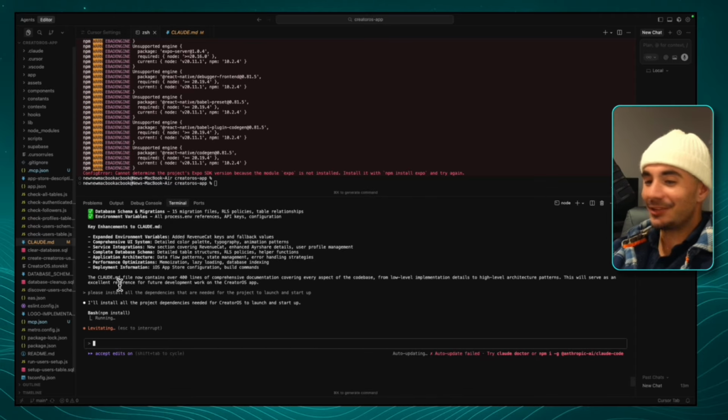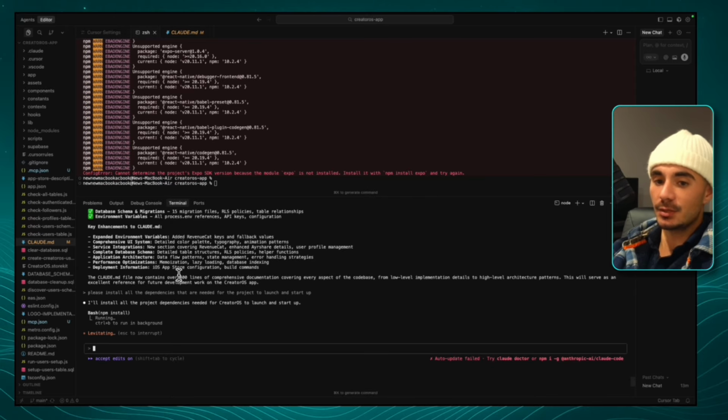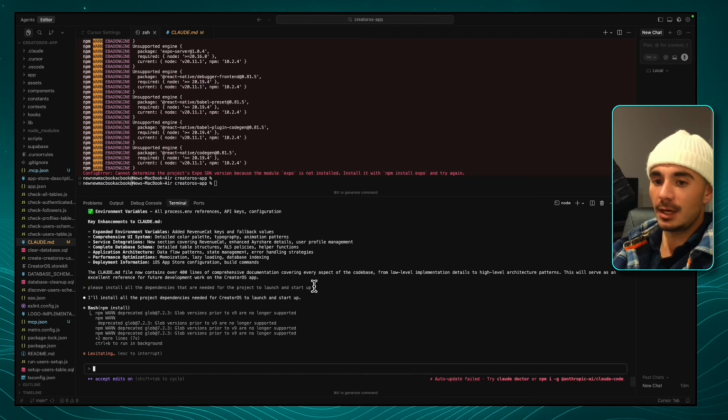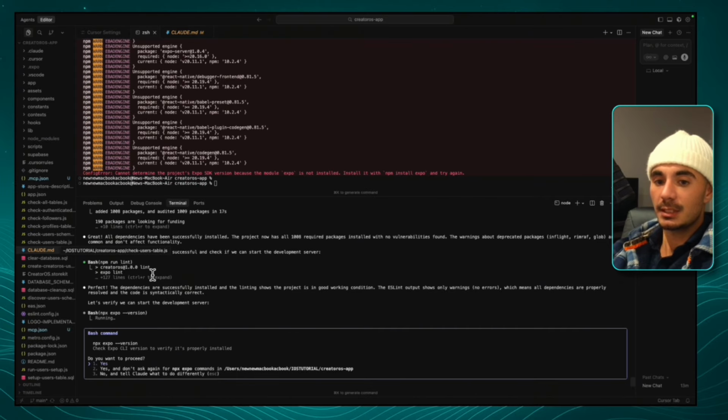Just as another note, the agent just said, Claude MD now contains over 400 lines of comprehensive documentation covering every aspect of the code base, from low-level implementation details to high-level architecture patterns. So I hope that helps you guys for sure. So the agent just said the dependencies are successfully installed and the linting shows the project's in good working condition. So now we don't really need the agents to do any more.